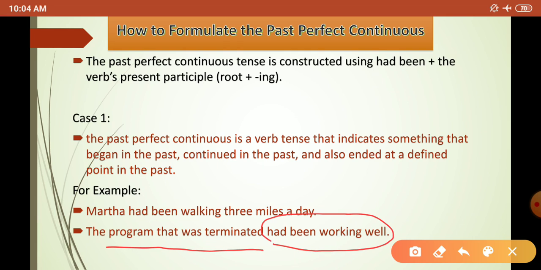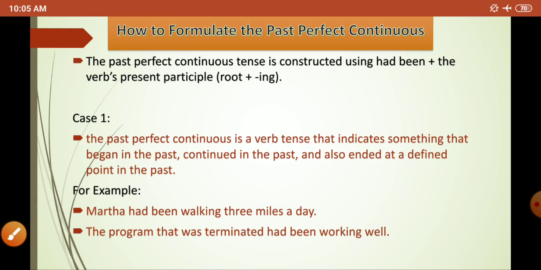It started working, it was working perfectly, and then it ended. I hope you understood this.